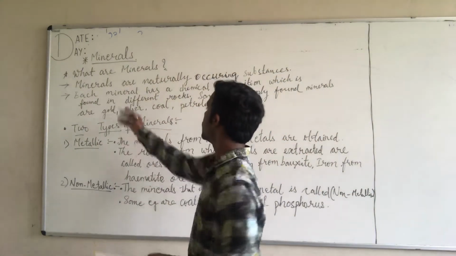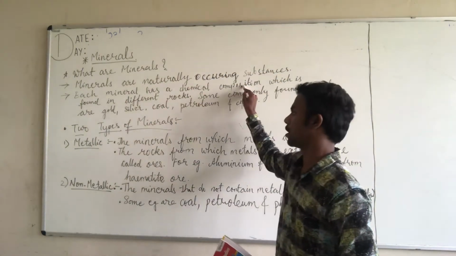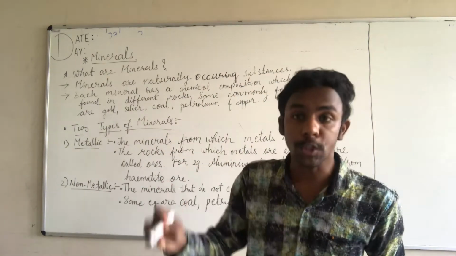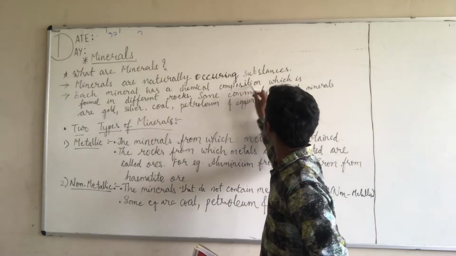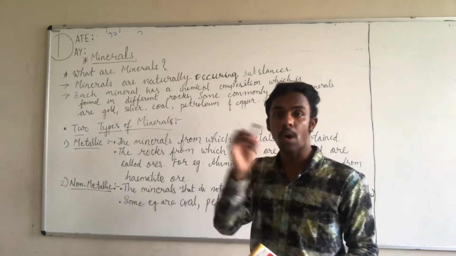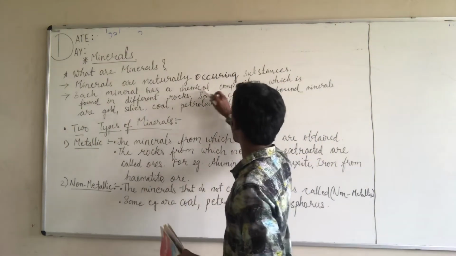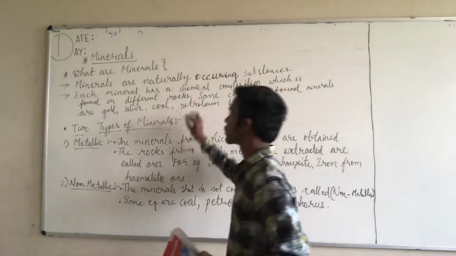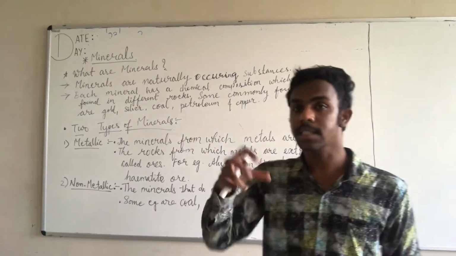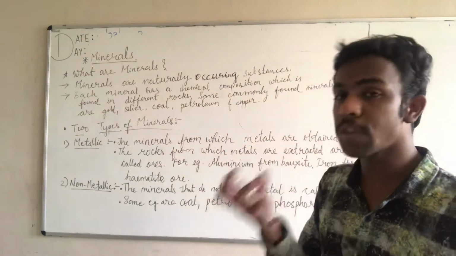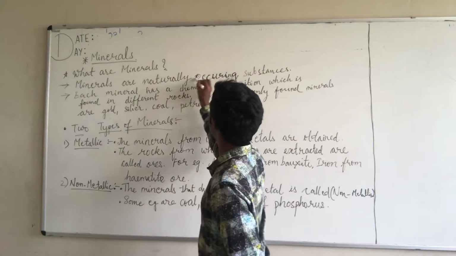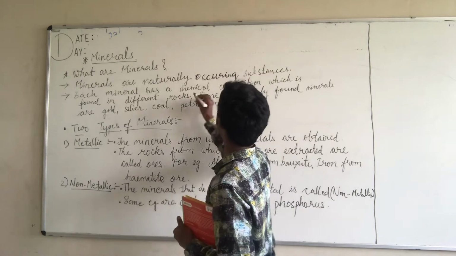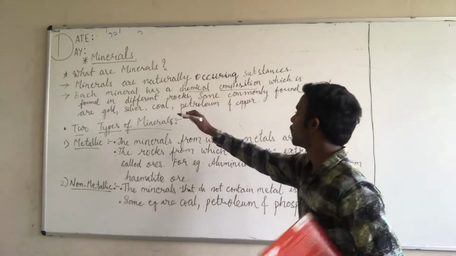So we can say that each mineral has a chemical composition. Minerals are composed of a certain chemical composition that takes place within. There is a certain chemical composition which is found in different rocks. So each of the minerals included in the rocks has a chemical composition, found in each different rock.